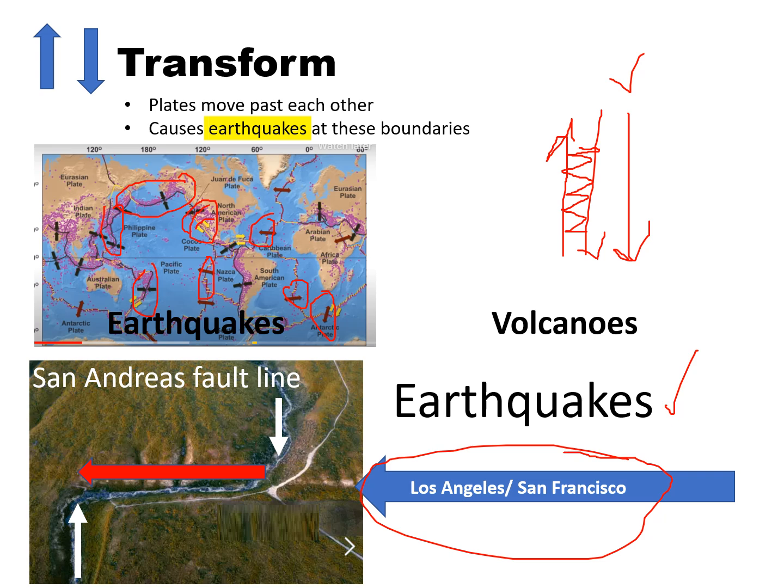And here's one interesting thing where you've got this line. You see how these two plates move across from each other. Look at this stream coming right here. But over time, look how far it's moved this way. Here's the San Andreas Fault, where it's moving this way. So you can see where this is right here compared to where it should be right here. This is the San Andreas Fault in California. So earthquakes are the main thing to remember about transform movement.